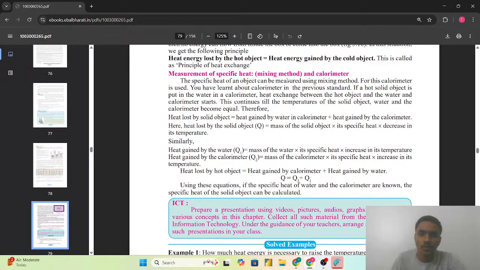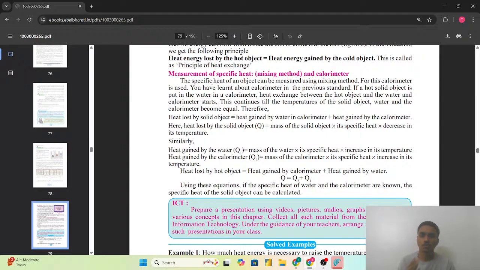Measurement of the specific heat, mixing method and calorimeter. The specific heat of an object can be measured using the mixing method. For this, calorimeter is used. You have learned about calorimeter in the previous standard. If a hot solid object is put in the water in the calorimeter, heat exchange between the hot object and the water and calorimeter starts. This continues till the temperature of the solid object, water and the calorimeter becomes equal.